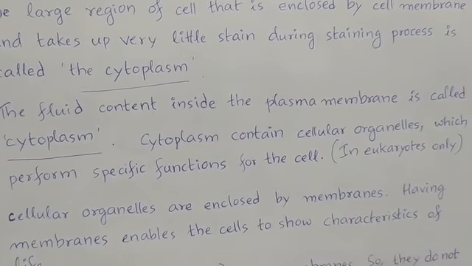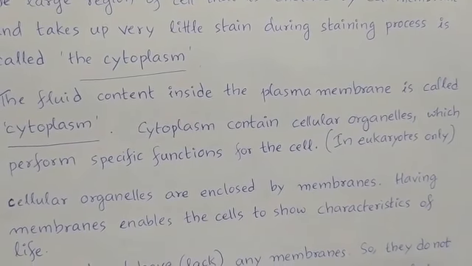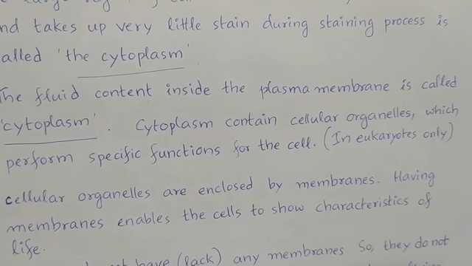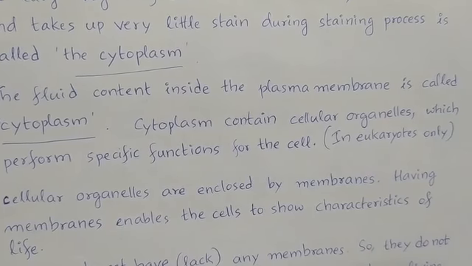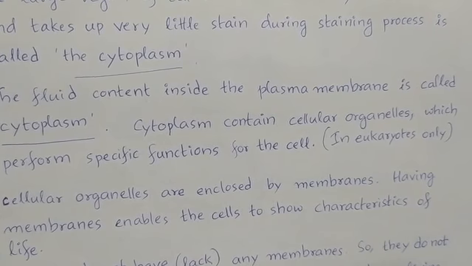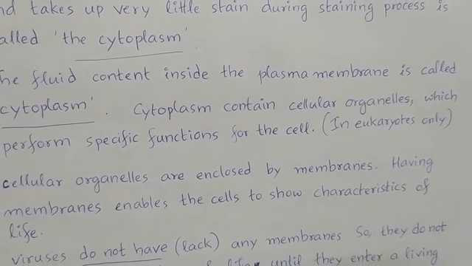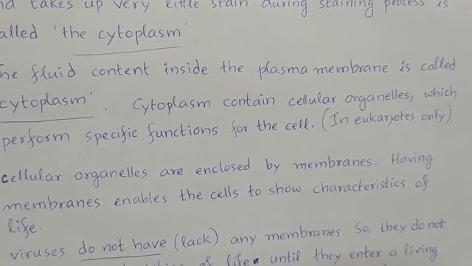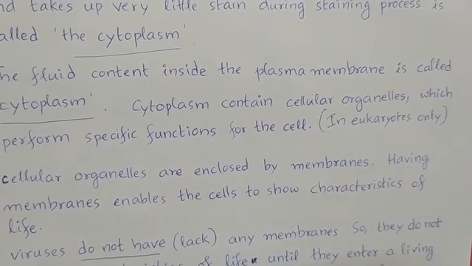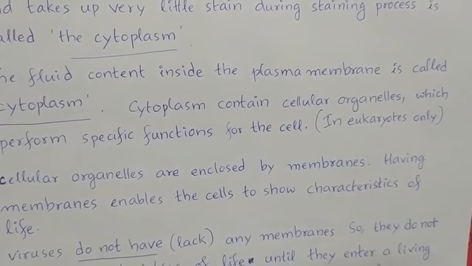Cytoplasm contains the cellular organelles which perform specific functions for the cell. Cytoplasm is fluid, but inside this fluid, many membrane-bound cellular organelles, or cytoplasmic organelles, are present. And what is the role of these organelles? These organelles perform specific functions for the cell. And remember, organelles perform specific functions only in eukaryotic cells.